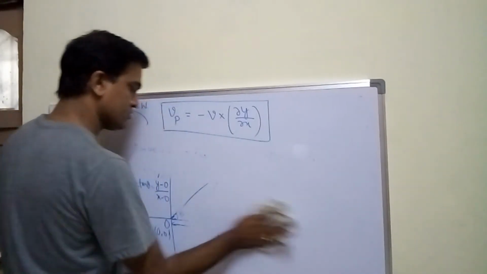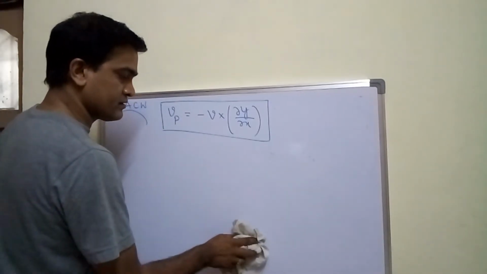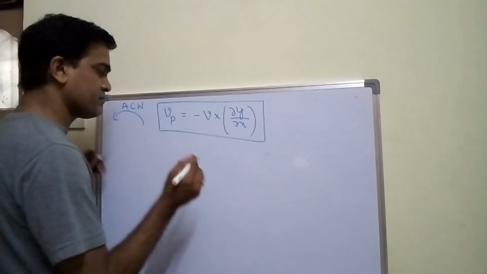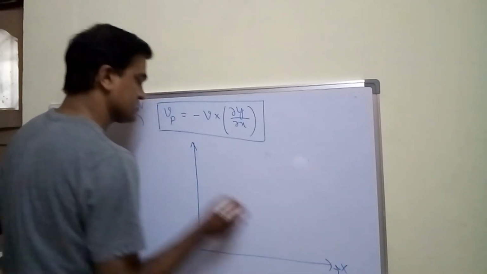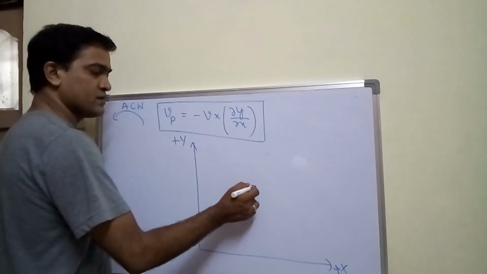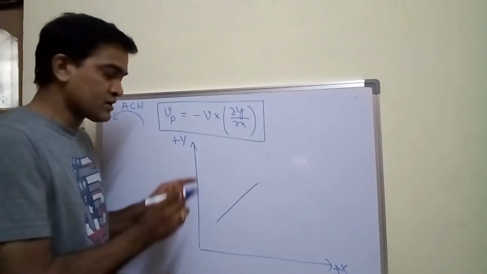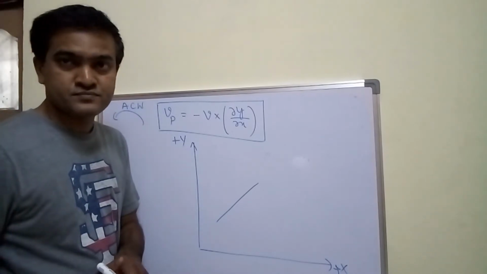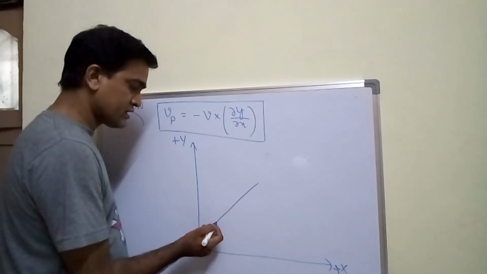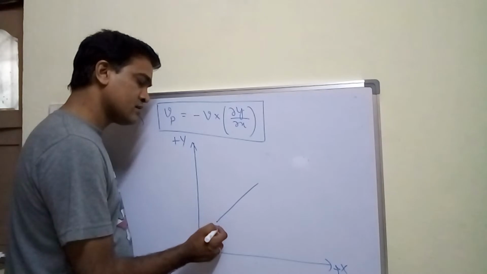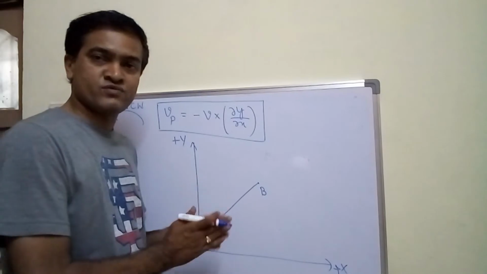Now let me show you a straight line in the xy plane. Let me take this as the positive x-axis and this one as the positive y-axis. I am considering a straight line like this. This line is in the xy plane but not starting from the origin. So here let me consider this point as A and the other point as B. Both A and B lie in the xy plane.